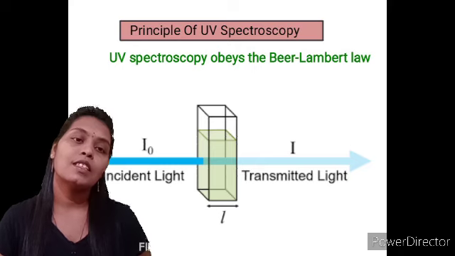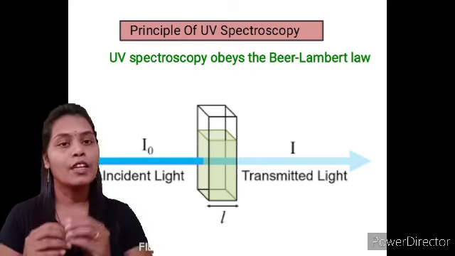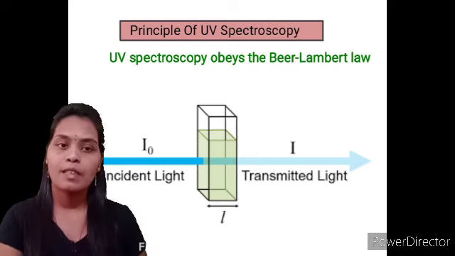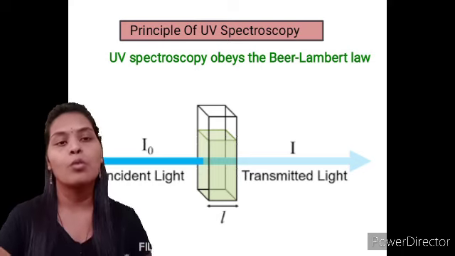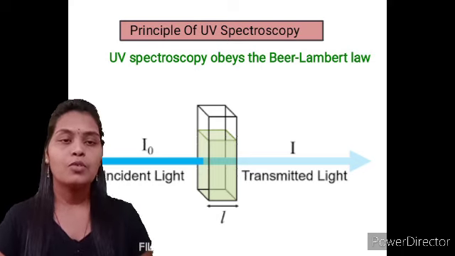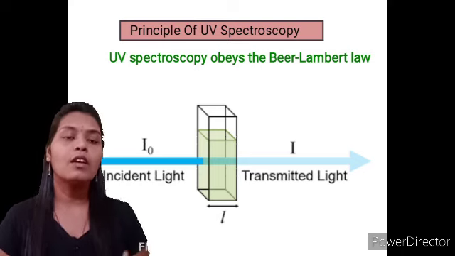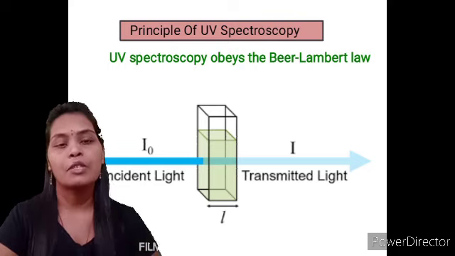When we study UV visible spectroscopy, if the value of the Beer-Lambert's law is more, it means that more number of atoms are used or involved in the interaction with the radiation.